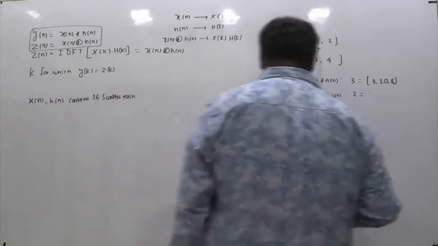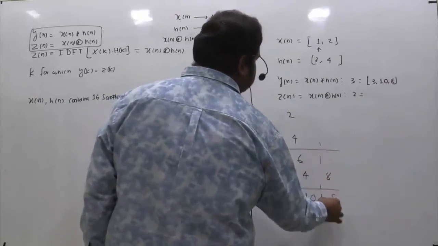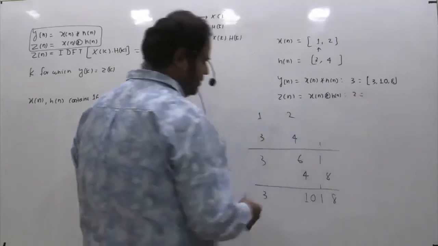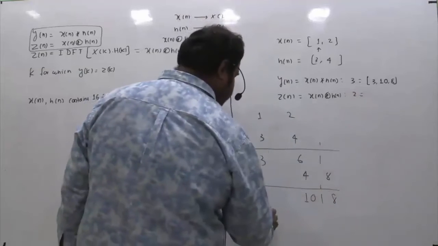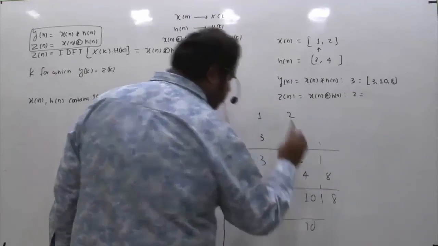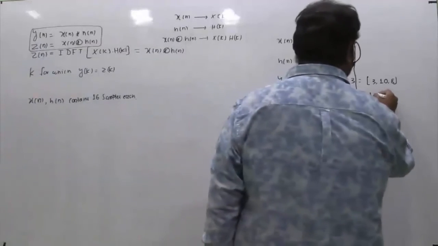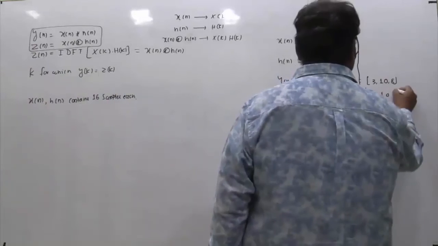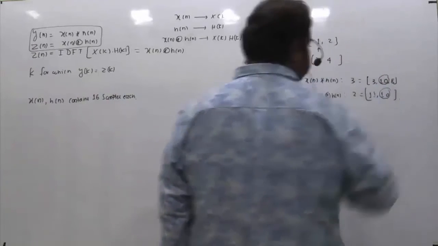So y[n] is 3, 10, 8. And what is z[n]? To evaluate the circular convolution, the number of samples it will contain is 2. So you take the first 2 samples, and the remaining 8 you just add here. So 3 plus 8 is 11, and the other is 10. This is the answer of the circular convolution, z[n] equals 11, 10. If you see, the sample 10 remains the same.